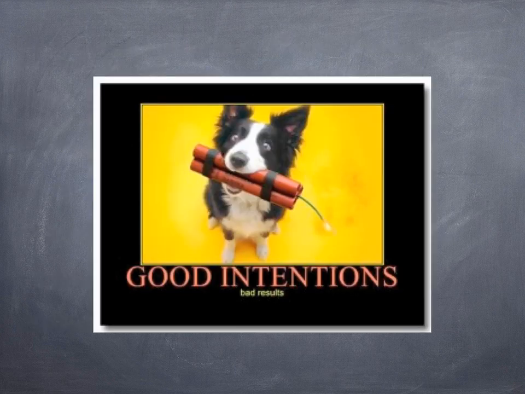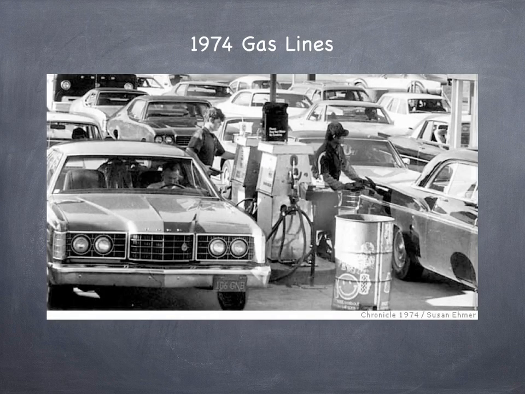When designing government policy, it's not enough to have good intentions. Well-intended government policies often have devastating unintended consequences. For instance, in the early 1970s, U.S. President Richard Nixon imposed price controls on gasoline. Rather than making inexpensive gasoline available for Americans, the policy caused shortages and long waiting lines at the pump. These were the unintended consequences of government policy.